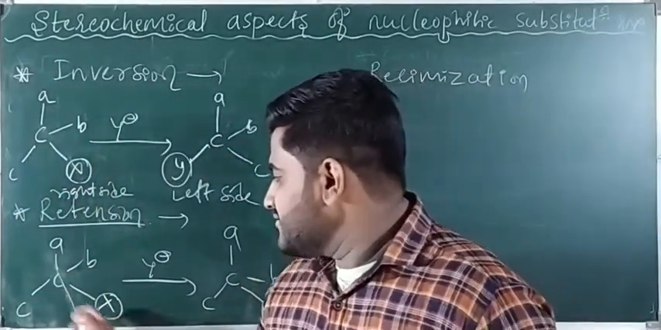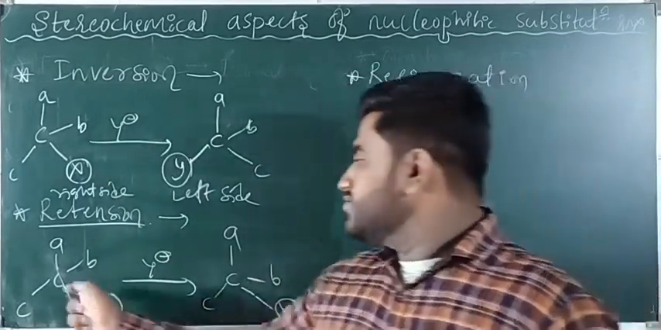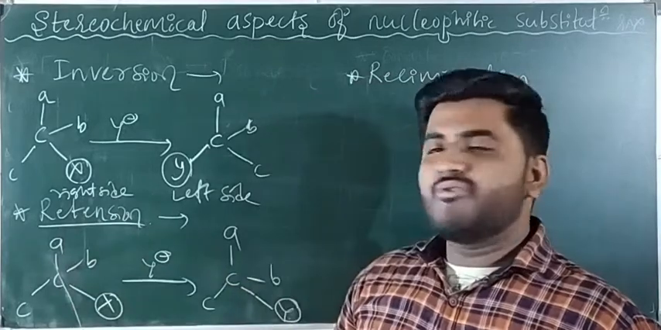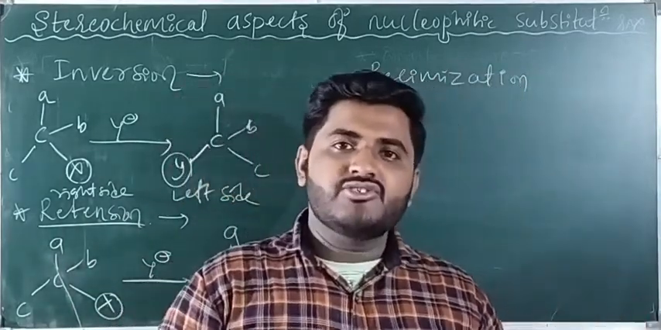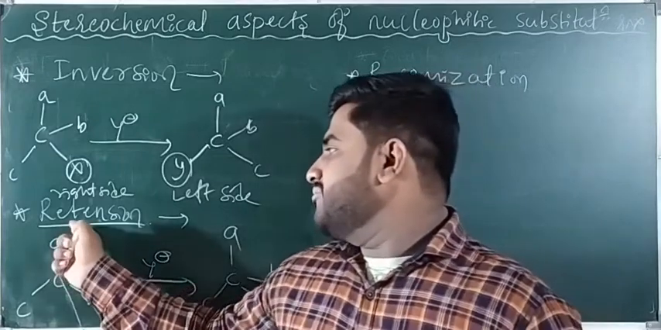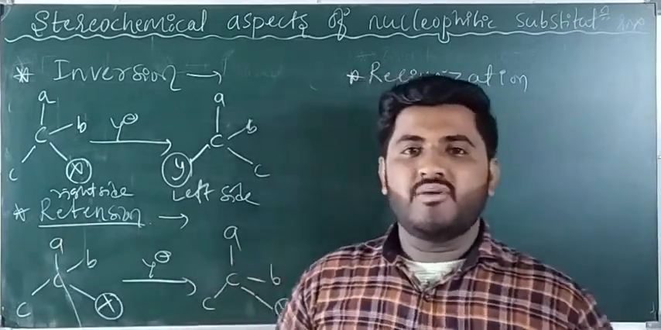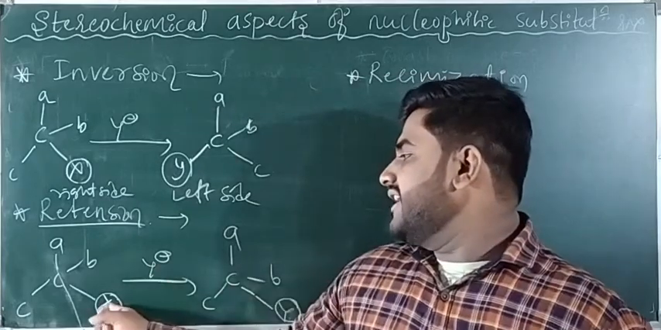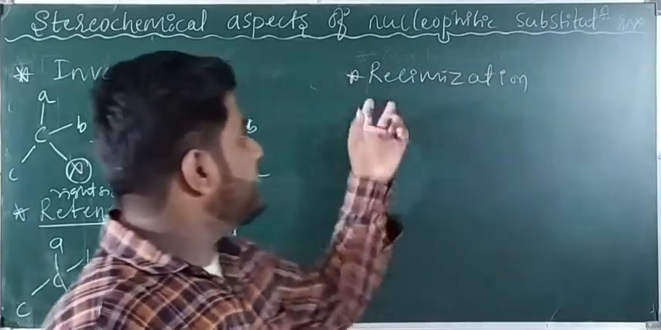See here also, it is on the right side, and in the product also it is on the right side. So no change in the stereochemistry, therefore it is called retention of configuration. So retention of configuration is nothing but the configuration in which both reactant and product have the same stereochemistry, only replacement of one molecule by some other molecule, right? So next one, racemization.